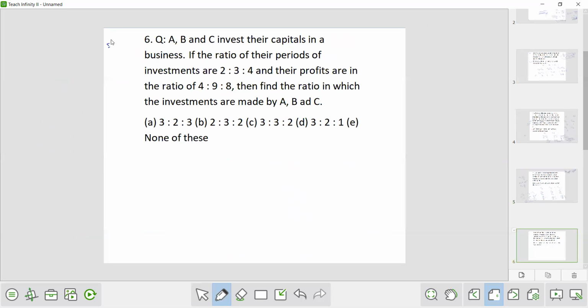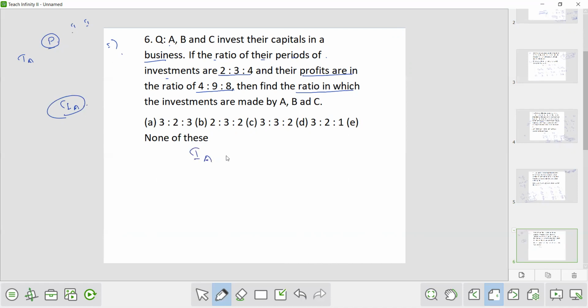Now the next question. A, B and C invest their capital in a business. If the ratio of their period of investment are 2:3:4 and their profits are in the ratio 4:9:8, find the ratio in which the investment are made. We have done one question where you have to calculate time period. We have done two questions where we have to calculate the profit ratio, where the time and the investment ratio are given. And we are doing this question where we have to calculate what is investment ratio if the profit and the time period are given.